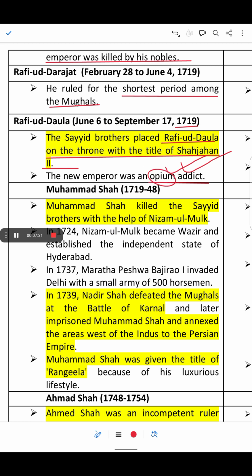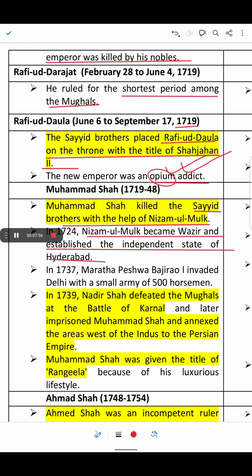Then Muhammad Shah. After Rafi-ud-Daula, Muhammad Shah ruled from 1719 to 1748. Muhammad Shah killed the Sayyid brothers with the help of Nizam-ul-Mulk, who is also called Asaf Jah I. And in 1724, Nizam-ul-Mulk became the Wazir and established the independent state of Hyderabad.